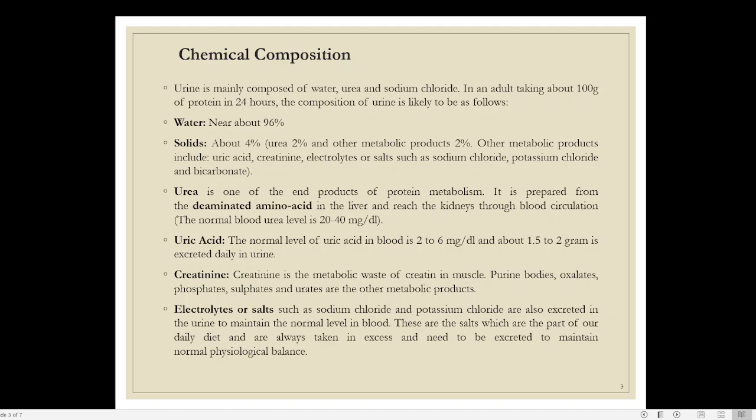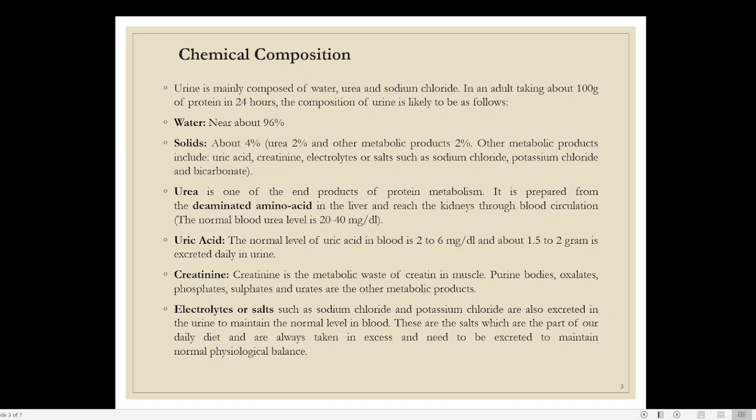When the amino group is removed from an amino acid, that will be converted into urea. That is how the formation of urea takes place. That is why it is prepared by deamination, the removal of the amino group from an amino acid, and that process takes place in the liver, and from the liver it finally reaches the kidney through blood circulation.